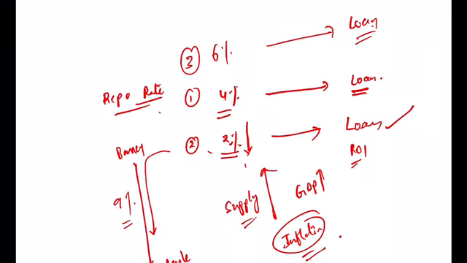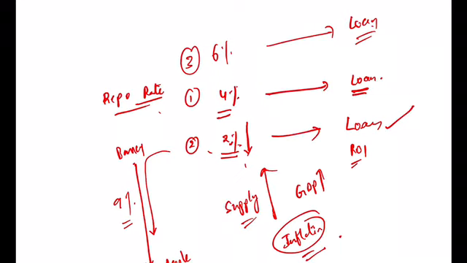By controlling the money supply, you can control the inflation, the prices, and the demand also. And by increasing the money supply, you can also increase the investments in the country, which may increase your GDP ultimately. Right?